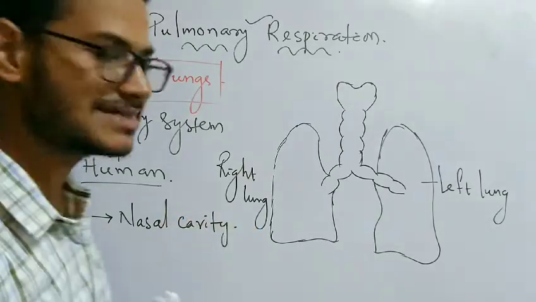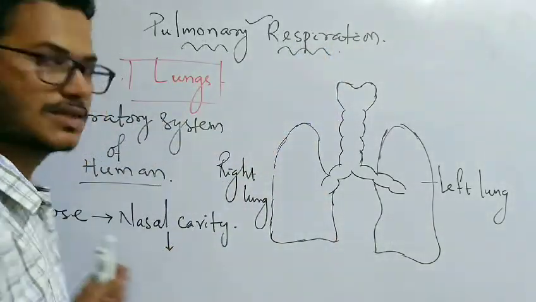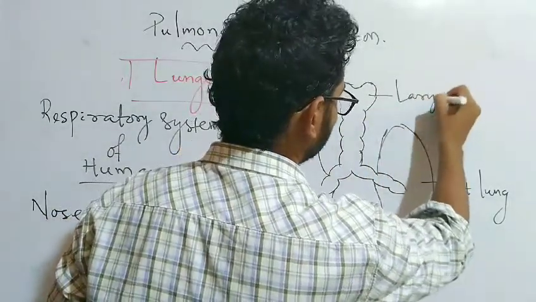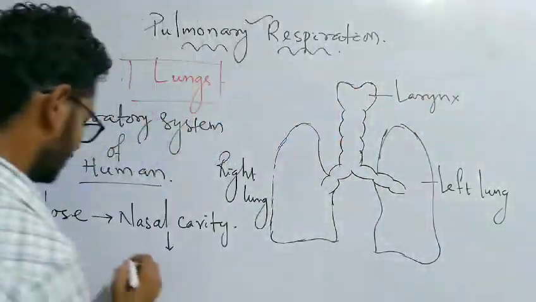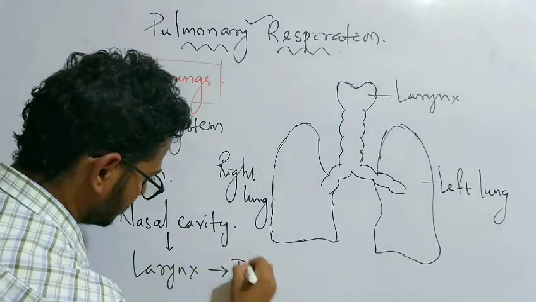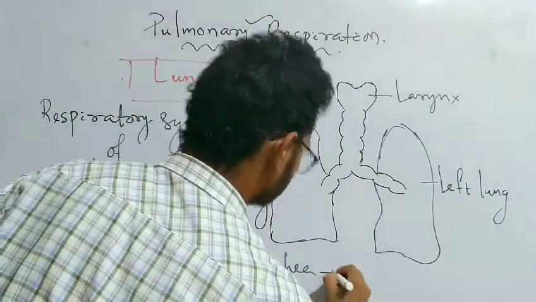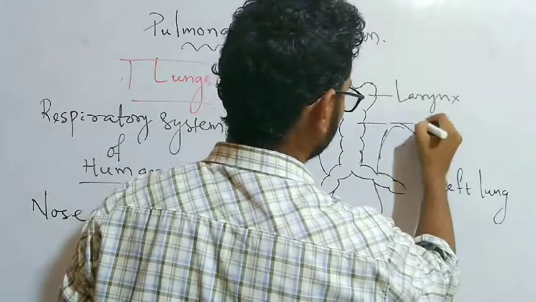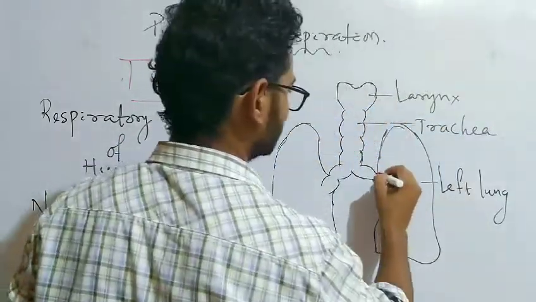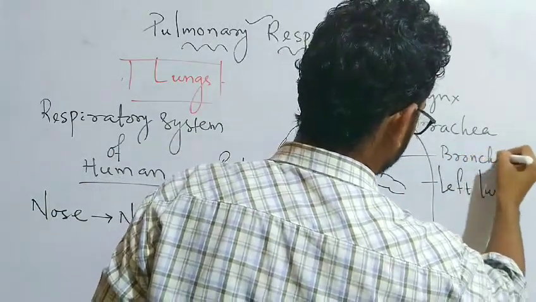From the nasal cavity, the air passes to the larynx or the voice box. It will travel to the larynx. From the larynx to the trachea. This is our trachea or the windpipe. From the trachea to the bronchi. This is the bronchi.